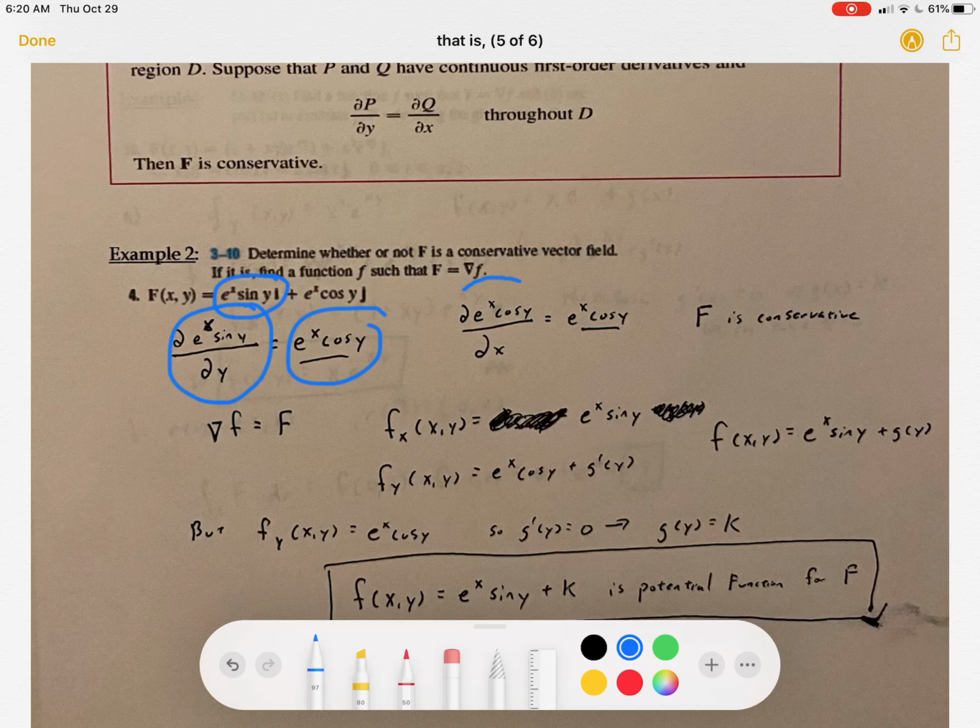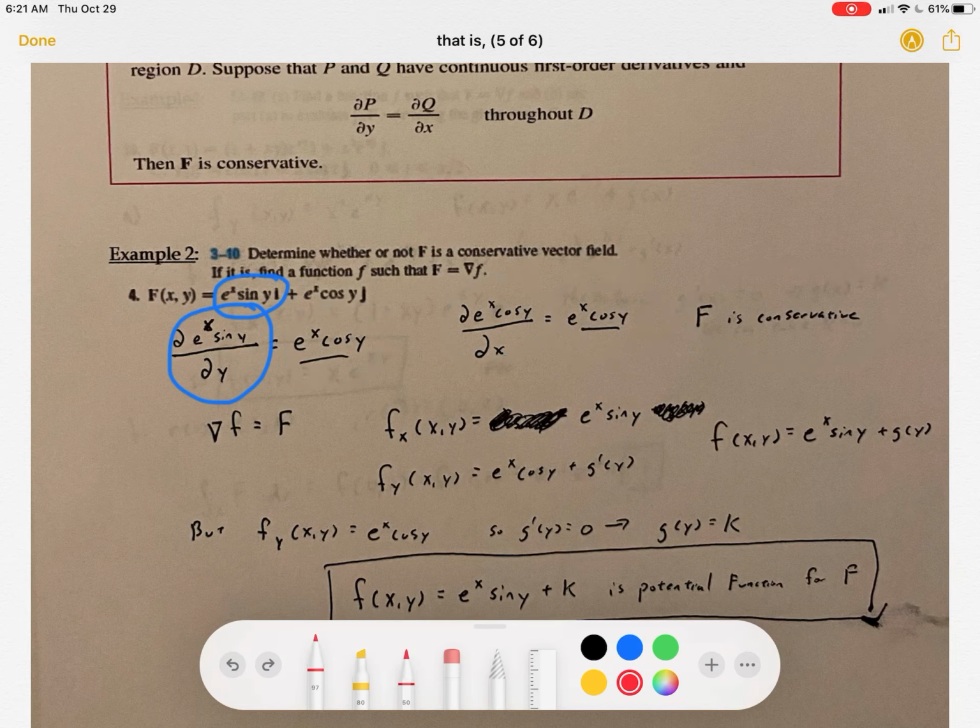And then I took my partial of Q, which was e to the x cosine y, with respect to x, and I got e to the x cosine y. So therefore, F is conservative because their partial derivatives with respect to the opposite variable are equal.